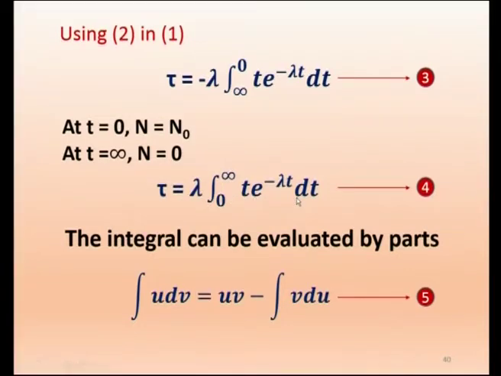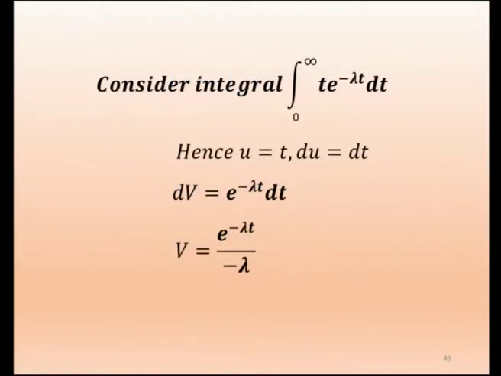Now, this integral has to be evaluated. There are so many ways of evaluating this integral. Maybe you can put a geometrical, trigonometric substitution or algebraic substitution. Here we have just taken one way. The integral can be evaluated by parts. So, we know that integral u dv is equal to uv minus integral v du, that is the general expression. Now, here we have to consider this equation and accordingly decide what is u, what is dv, and then you have to use equation 5 and 4, that we will be doing next.